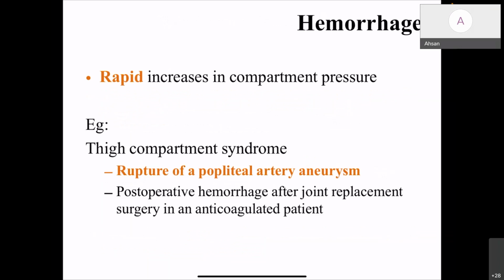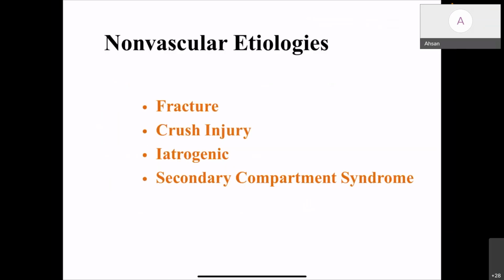Hemorrhage: a rapid increase in the compartment pressure is produced by hemorrhage into the compartment. For example, a thigh compartment syndrome happens after a rupture of a popliteal artery aneurysm, or a postoperative hemorrhage after joint replacement surgery in an anticoagulated patient.